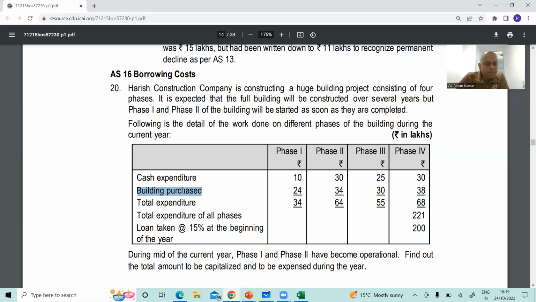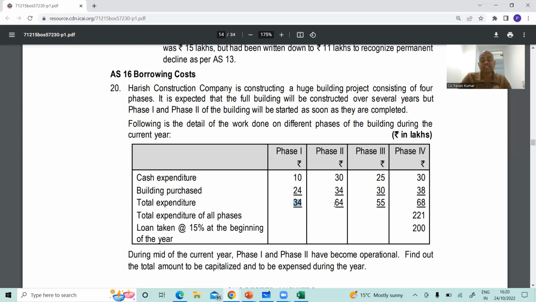So this building purchased is something which I personally did not like. They could have given something else here. And also cash expenditure, they did not tell what this cash expenditure is for. Is it a qualifying asset? We don't know, but in line with the solution given by ICAI, we assume both these are qualifying assets. That means what is the qualifying amount of expenditure on project phase 1?